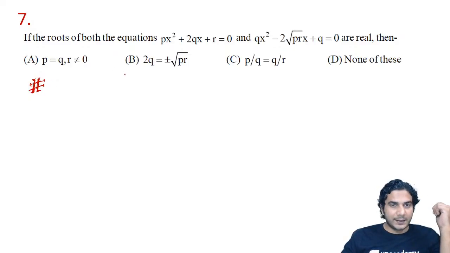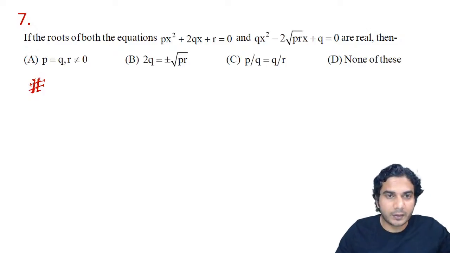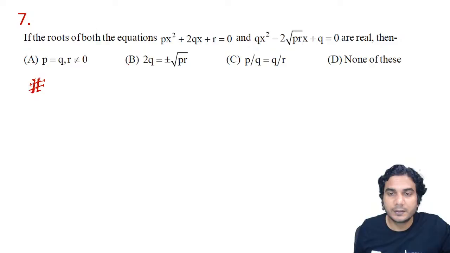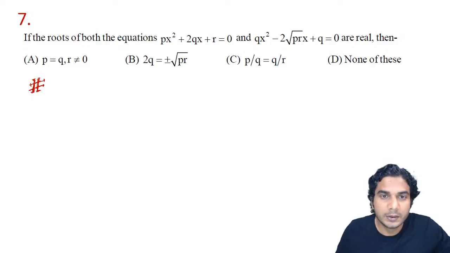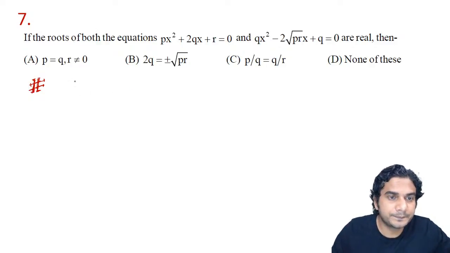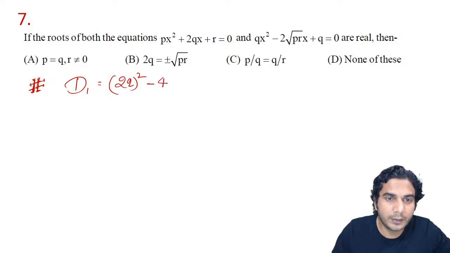All right, so let's start it. The roots of this equation are real. That means the discriminant of the first one, I'm writing D1, can be written as (2q) the whole square minus 4 into p into r. This should be real, so more than or equal to 0.